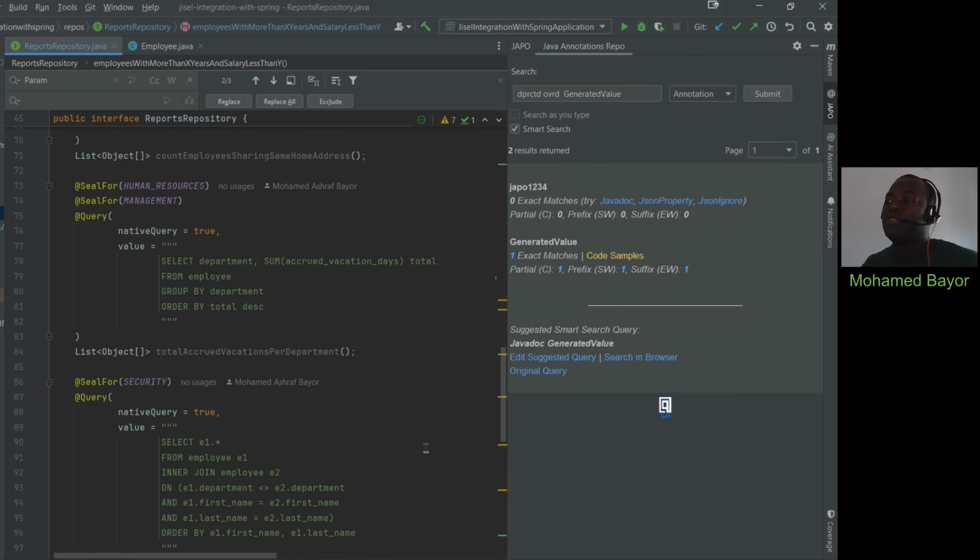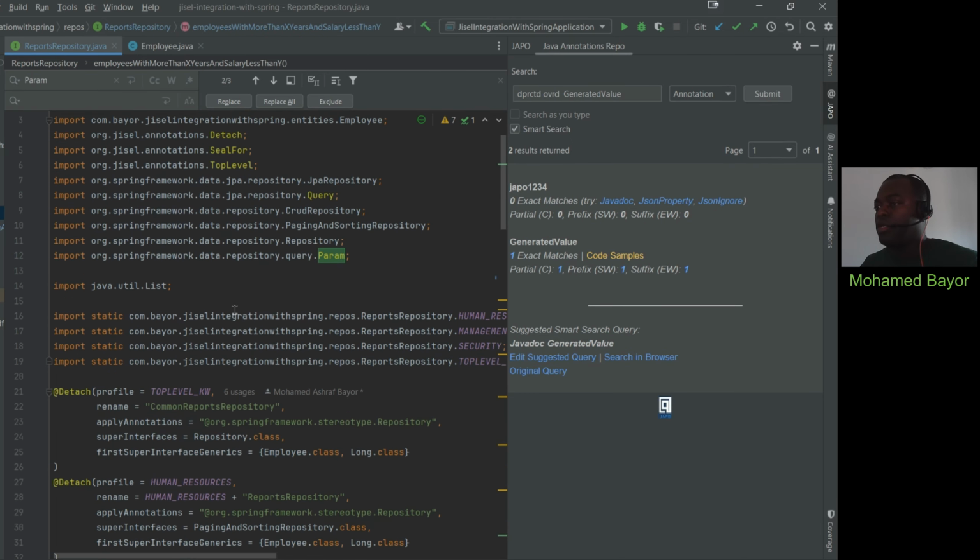Now, what I want to do here is see the qualified name of param. We agree this is long. And nowadays, so many libraries, especially the logging libraries, are making use of what we know as the abbreviated form of these qualified names. So let's pass that abbreviated form to JAPO and see what happens with the help of AI.